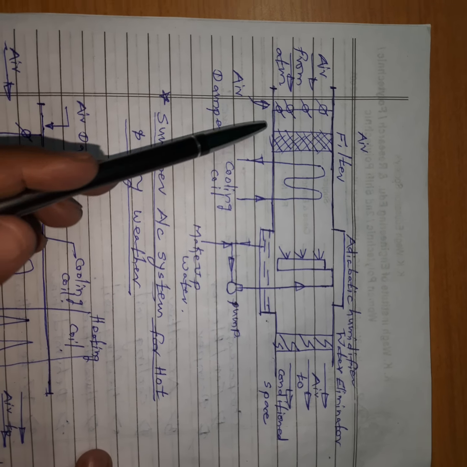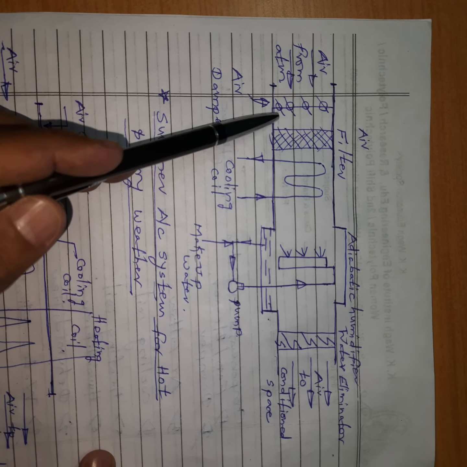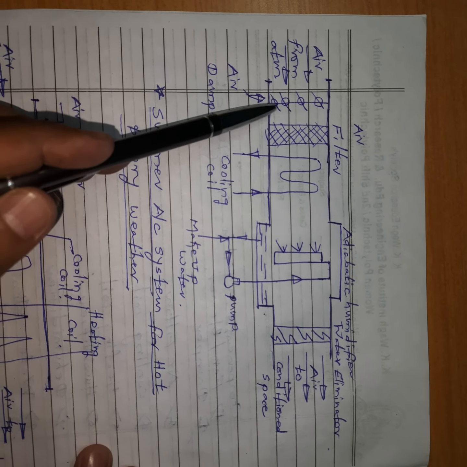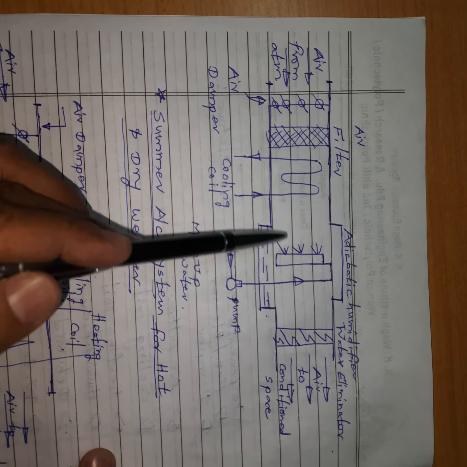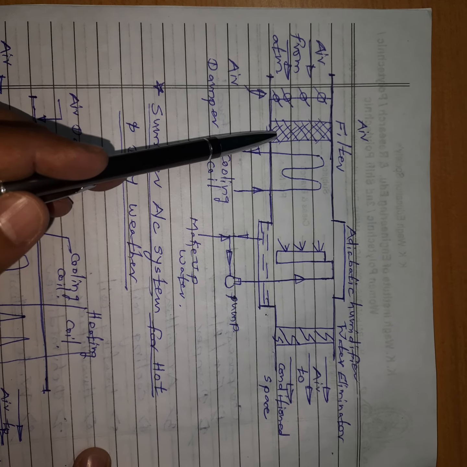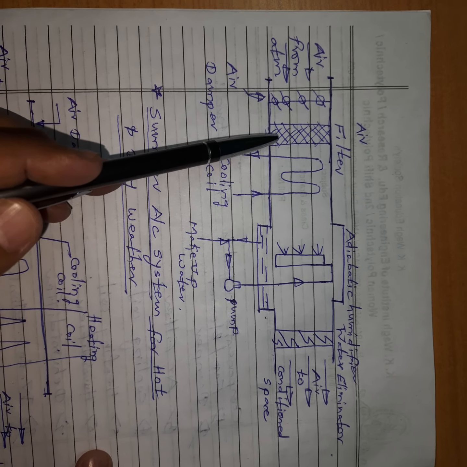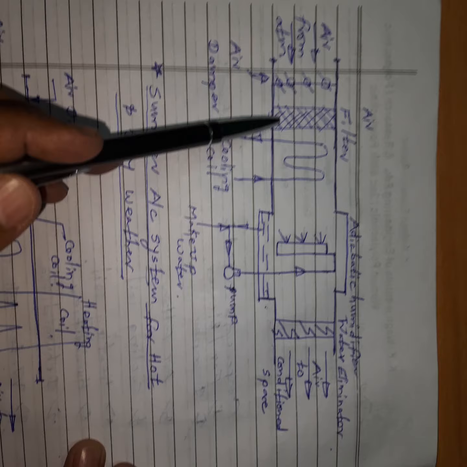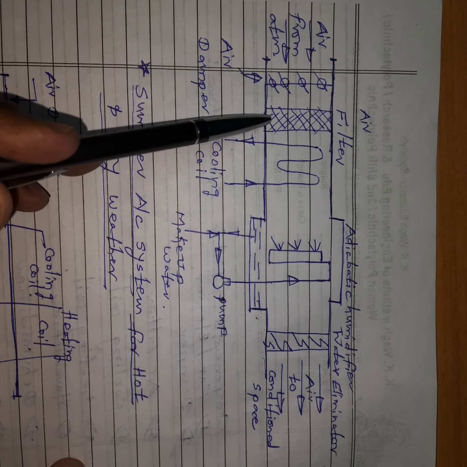So here this is a damper. By operating this damper we can control the mass of air which is supplied to the air conditioning system or conditioned space. Then this is a filter. This may be a wet filter, a dry filter, or an electronic filter. Its purpose is to purify the air.